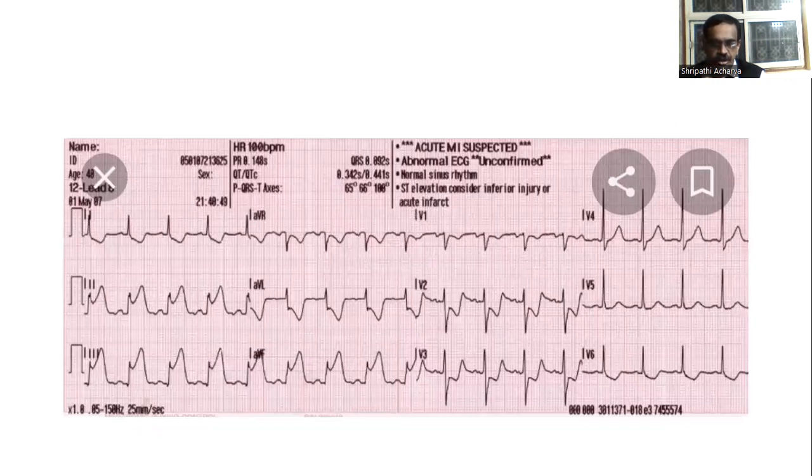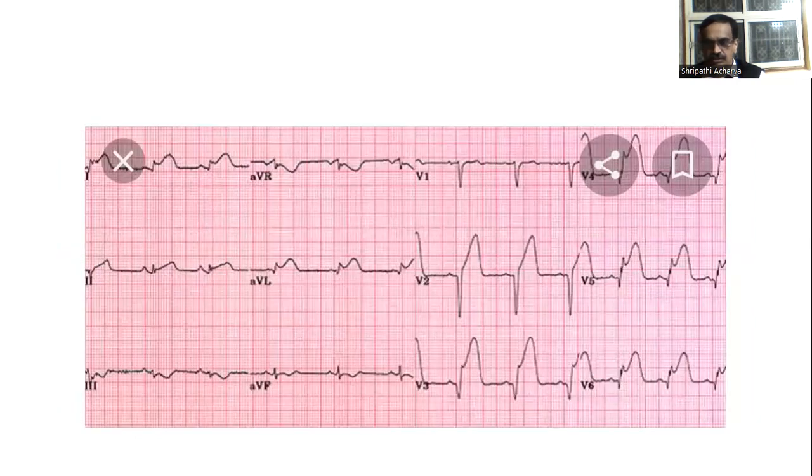Here you see leads 2, 3, and AVF show ST elevation and tall T wave. Leads 1 and AVL show ST depression and inverted T wave. It is inferior wall infarction. Even V2, V3 show ST depression. It is inferior wall infarction. Here you see 1 and AVL show ST elevation. Okay. This is suggestive of anterior wall infarction.